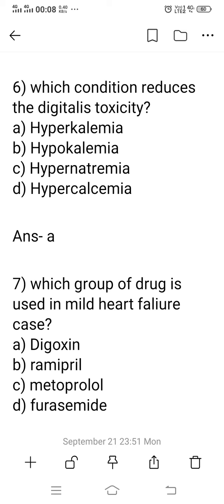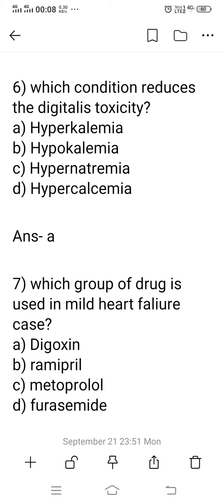hyperkalemia, meaning an increase in the number of potassium ions in our body, reduces the digitalis toxicity, but hypokalemic conditions induce or aggravate the digitalis toxicity. Hypernatremia has no effect, and hypercalcemia produces heart death. So the right answer is hyperkalemia, meaning high levels of potassium reduce the digitalis toxicity.